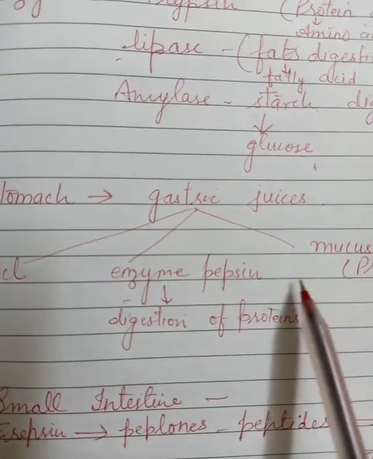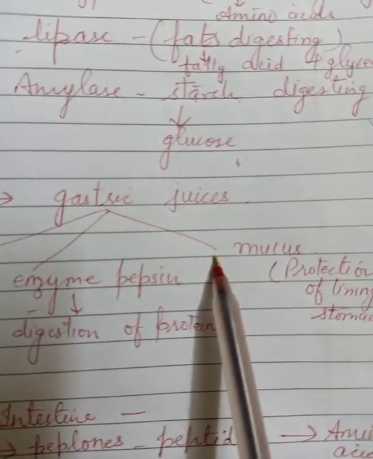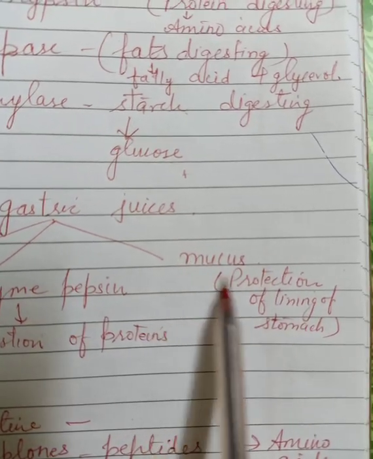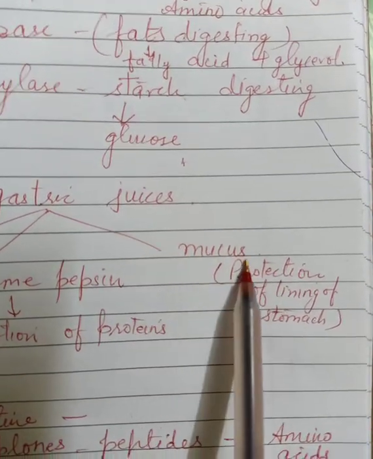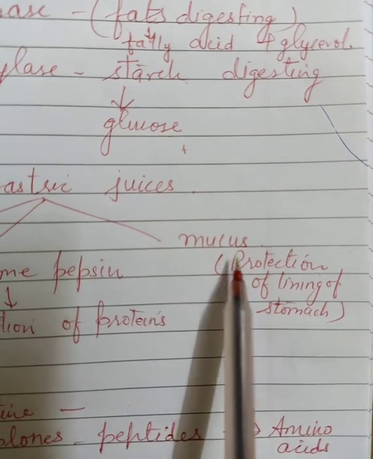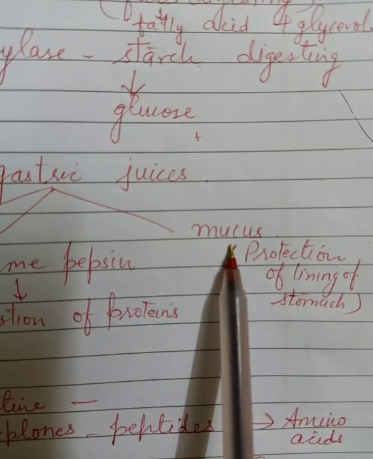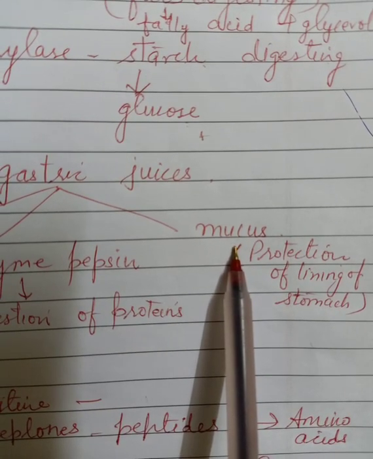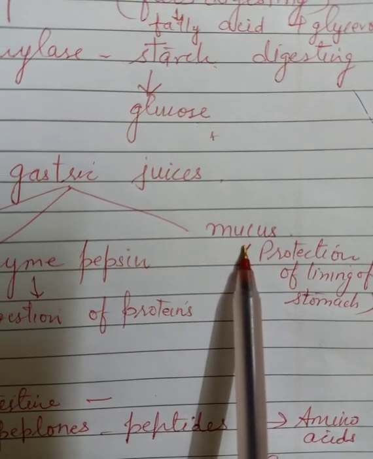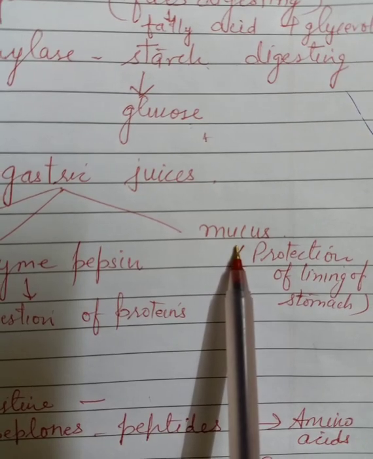So automatically the lining of the stomach produces a simple watery substance that is called mucus. Now what is the function of mucus? As I am telling you, HCl is produced in a large amount inside the body, and that HCl may destroy the wall of the stomach.